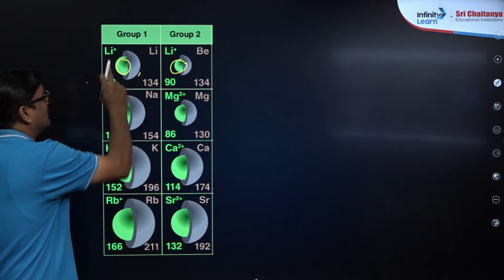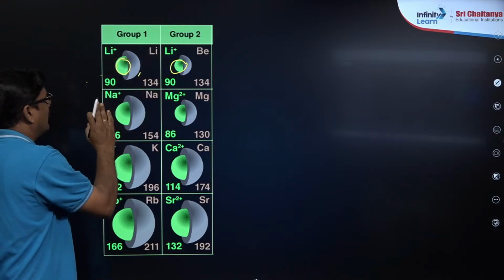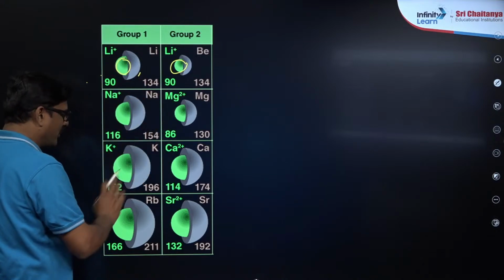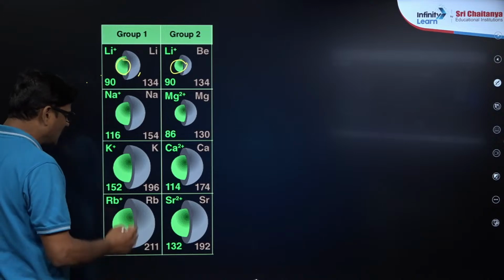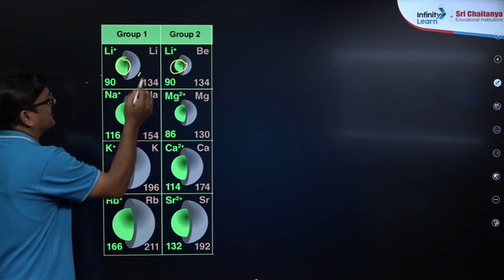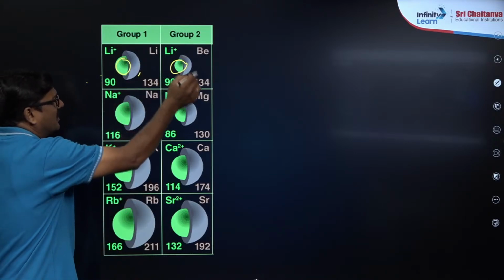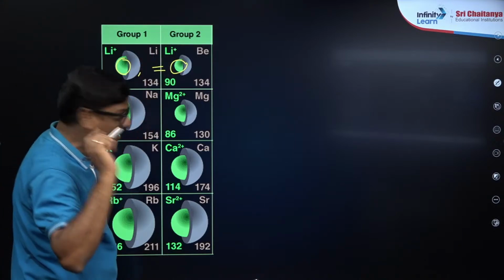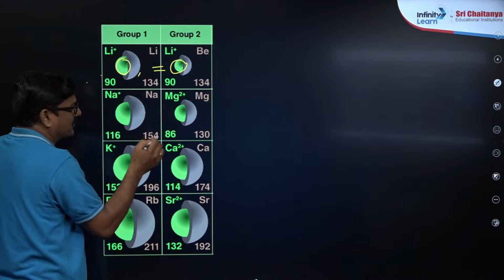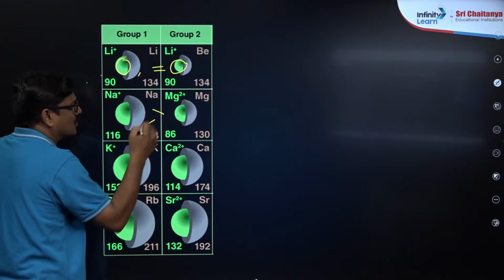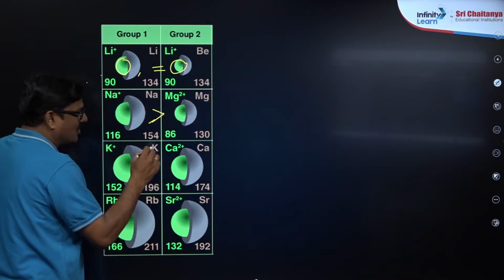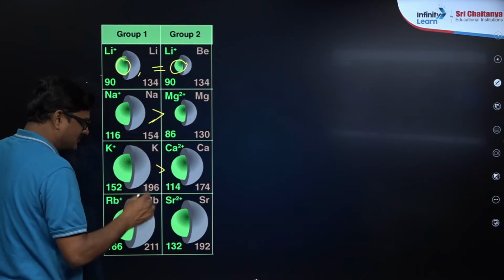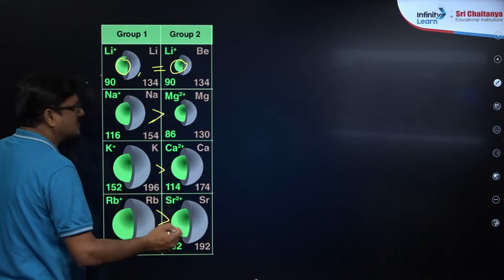You can say 90 and 90, lithium plus and beryllium, and sodium and magnesium, potassium and calcium, rubidium and strontium. And you can see the size of lithium is 134, beryllium is 134, the size is similar. That's very important. And sodium 154, magnesium 130. So sodium is bigger than magnesium. Potassium, calcium 196, 174. Potassium is bigger than calcium. Rubidium and strontium. It goes like this.